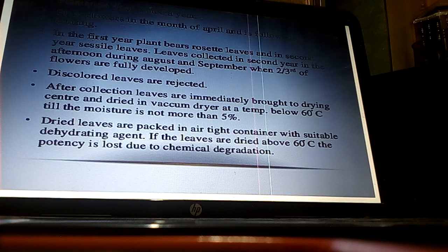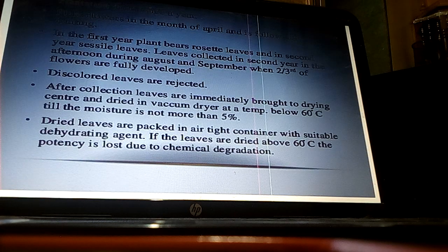The leaves are generally collected in the second year and in the afternoon during August and September. When two-thirds of the flowers are fully developed, the leaves are collected, and leaves which are discolored are rejected.